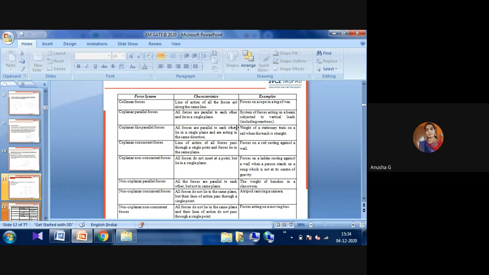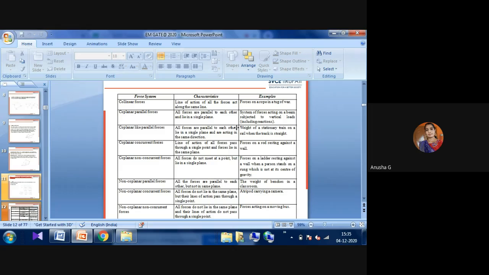Another one is the coplanar concurrent forces. That is the forces on a rod resting against a wall; there will be a number of forces on a rod that is resting on the wall. Non-coplanar parallel forces are like the weight of the benches in a classroom. All the forces are parallel to each other, but not in the same plane. The weight of the benches in a classroom are not in one plane, but they are all parallel forces.